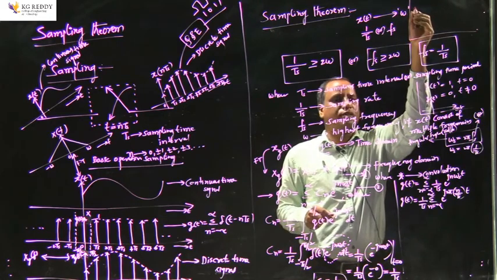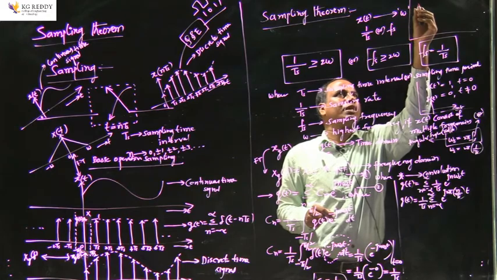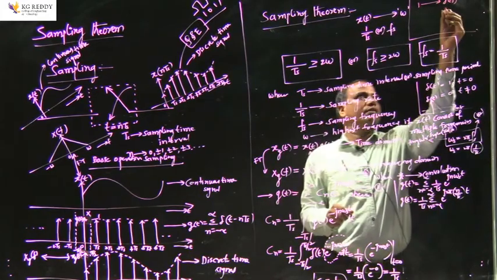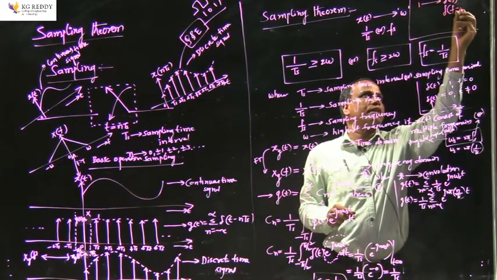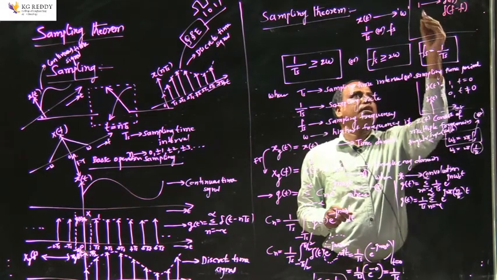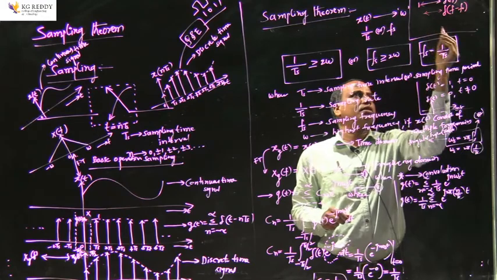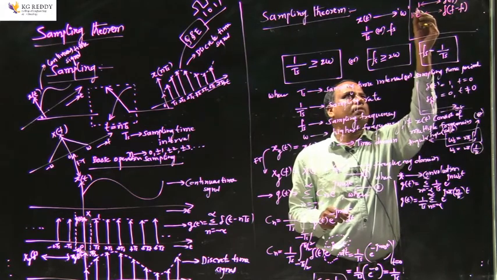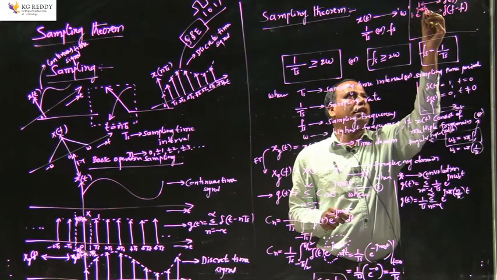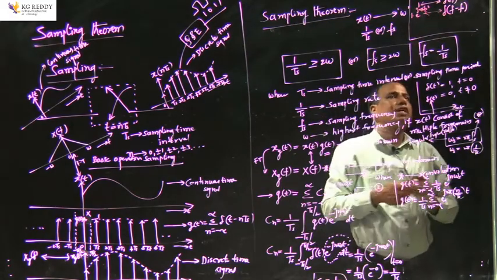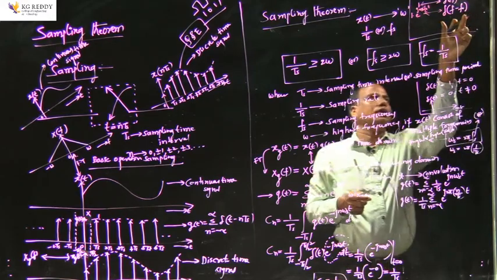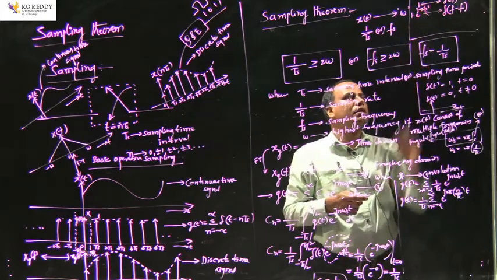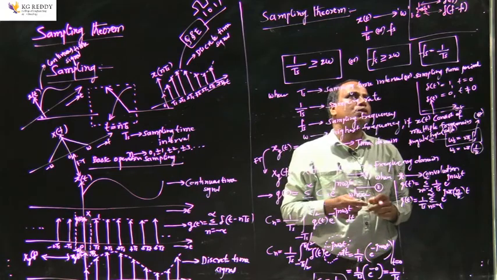It says that for a Fourier transform pair g of t and G of f, if I shift the signal in the frequency domain to f minus f naught, the inverse Fourier transform will be the same signal in the time domain multiplied by the positive exponential term e power j 2 pi f naught into t.